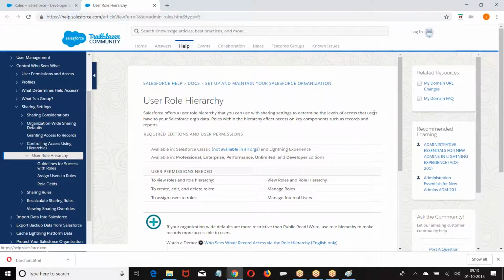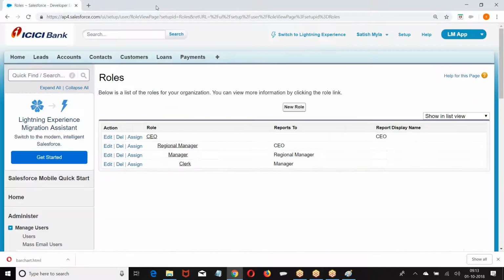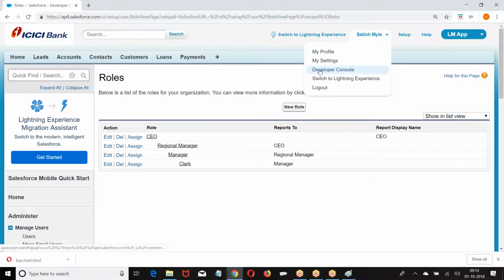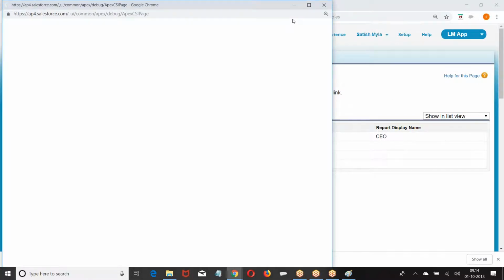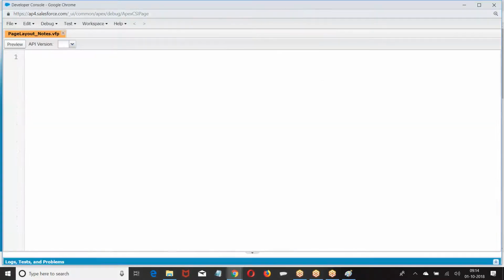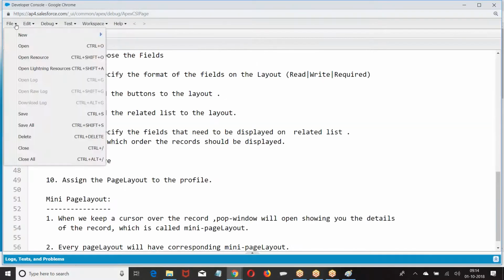Now, if you want to delete any one of the roles, what should I do? First, the subordinate role should be deleted. Then only we can delete the role. In how many ways can we see the role hierarchy? The role hierarchy is visible in how many ways? Three ways. Right.